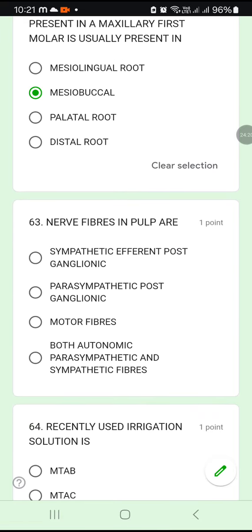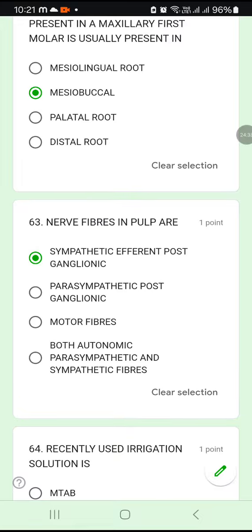63. Nerve fibers in the pulp are sympathetic efferent postganglionic fibers, parasympathetic postganglionic fibers, motor fibers, or both autonomic parasympathetic and sympathetic fibers. Okay, 63A. Nerve fibers in the pulp are sympathetic, because they carry the impulses. They are efferent postganglionic. So they are efferent and postganglionic, and they are sympathetic in nature.